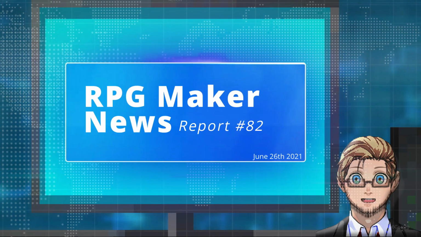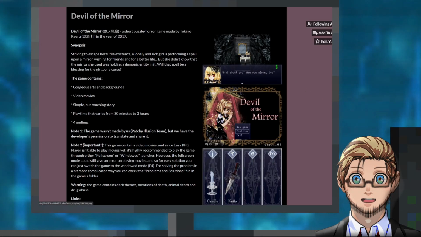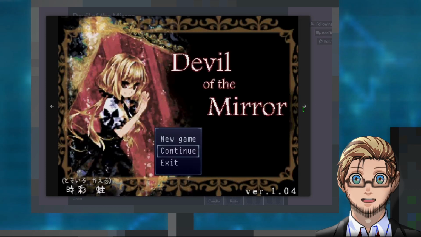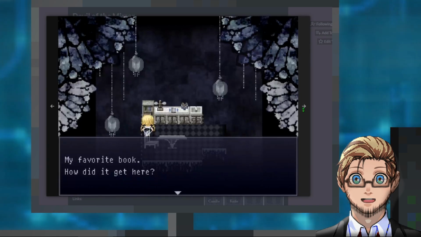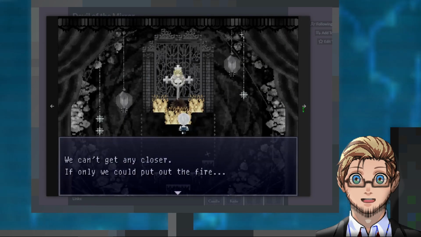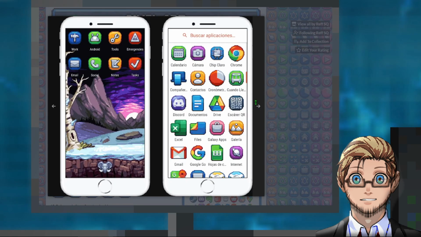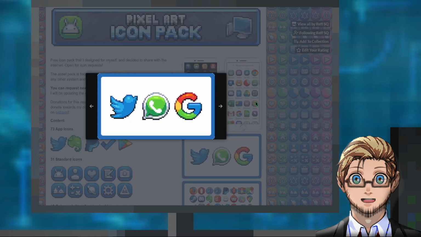I'm your host, Salik. And in today's news, we have Devil of the Mirror, a short puzzle horror game about a lonely and sick girl who performs a spell upon a mirror, wishing for friends and a better life. A pack of pixel art icons of popular desktop and mobile applications.